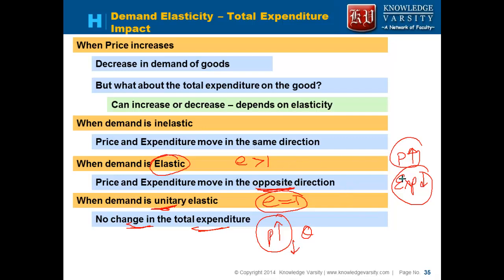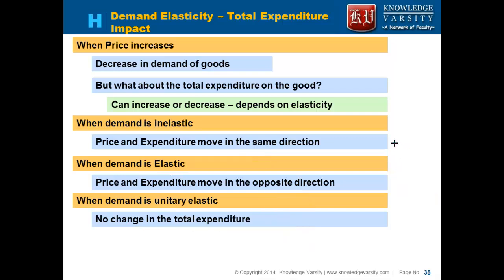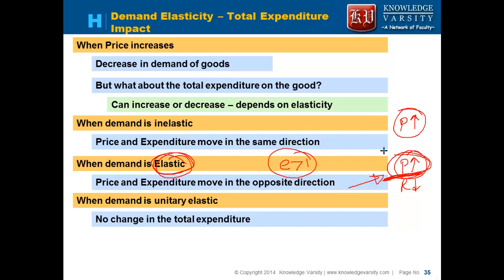So in the expenditure approach, we are trying to understand what happens to the expenditure. So think about many manufacturers, even when they increase their price, they are happy. Some manufacturers, if they increase their price, they become sad. Why? Because their revenue may decrease when they increase their price. So these people do not want to increase their prices. Which people do not want to increase their prices? Those whose elasticity of demand is greater than 1. They don't want to increase the prices.